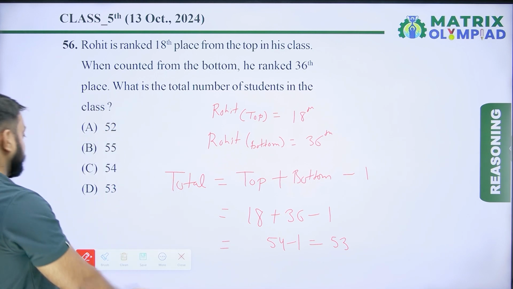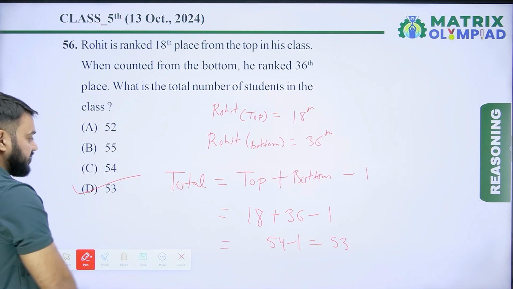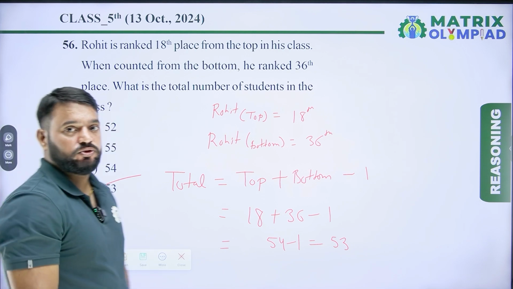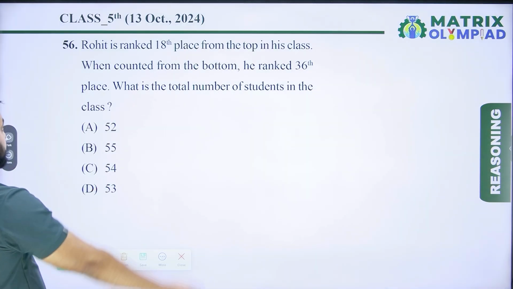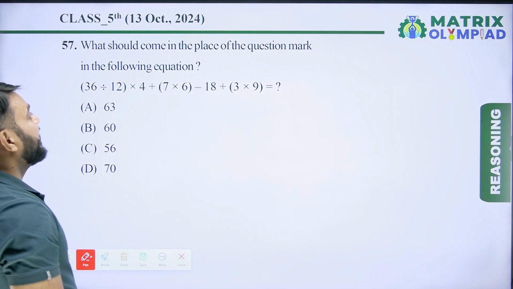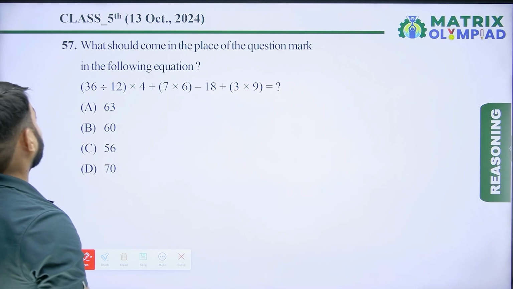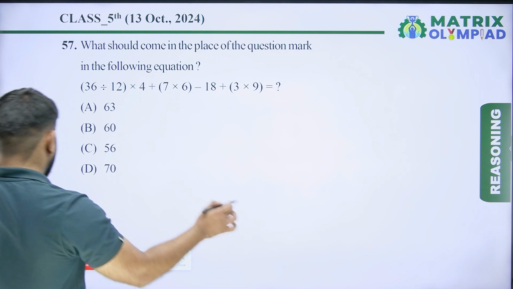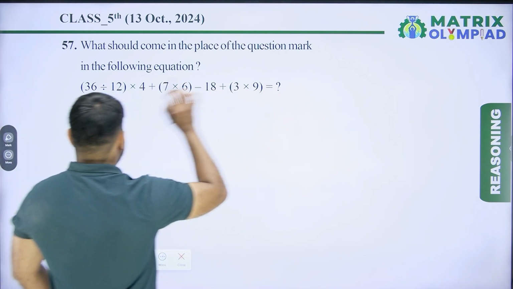So now option D is the correct answer of this question. Let's move on to the next question. Now the next question is question number 57. What should come in the place of the question mark in the following equation? So find the value of the given equation.